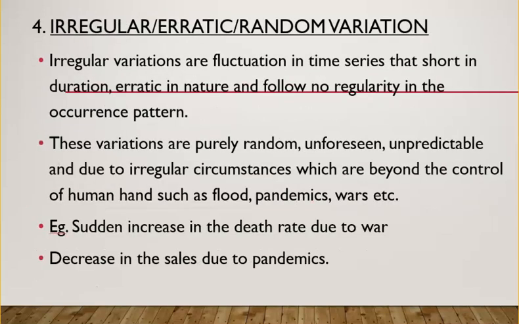Next one, that is irregular, erratic, or random variations. Irregular variations are fluctuations in time series that are short in duration, erratic in nature, and follow no regularity in occurrence pattern. For example, sudden increase in death due to what? These are actually unpredictable. These variations are purely random and due to irregular circumstances. Circumstances such as flood, pandemics, wars, etc. To give another example, decrease in sales due to pandemics.